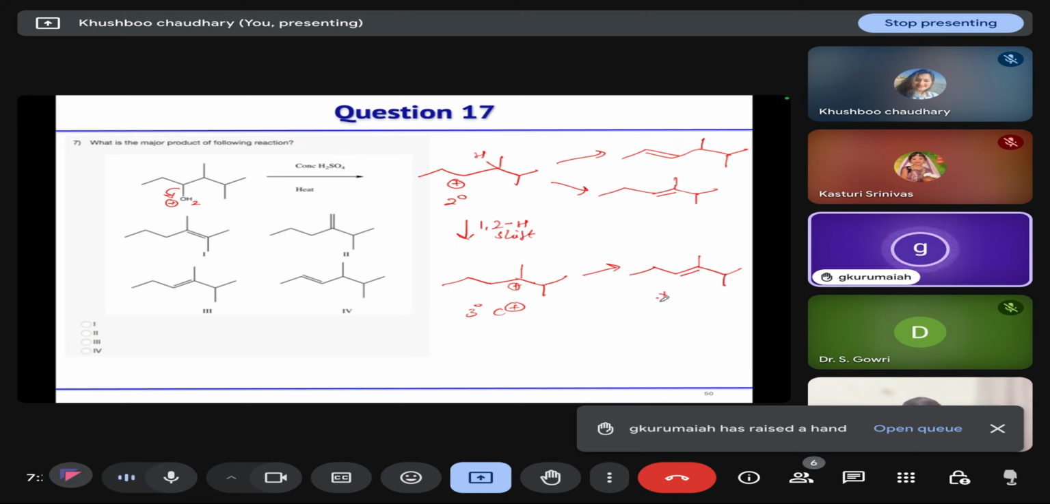So it can form this alkene, or it can form a more substituted alkene, this one. Which one is major among all these four categories? The most substituted alkene is the major. So option A is correct. Whenever you have an alcohol and a hydride shift or rearrangement can take place, whatever the more stable alkene you get after rearrangement, that is the major product.